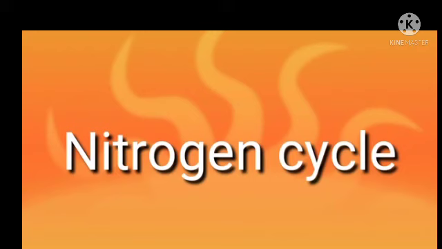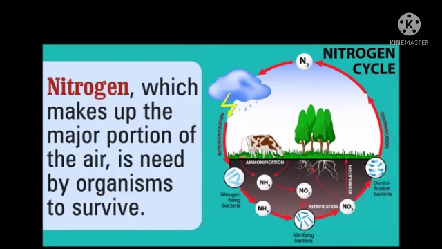Nitrogen cycle. Friends, do you know 78% of our total atmosphere is covered by this gas? It is nothing else but nitrogen. Nitrogen, which makes up the majority portion of the air, is needed by organisms to survive.